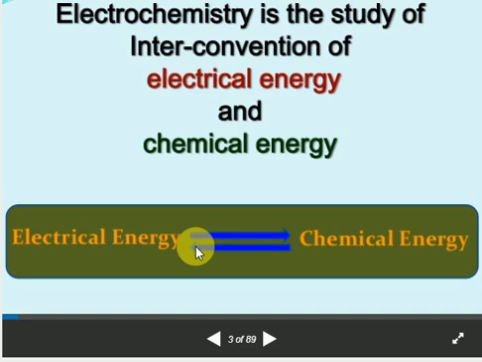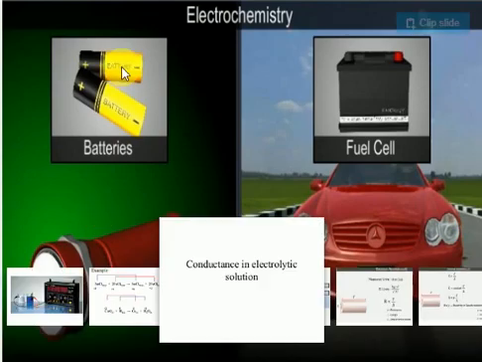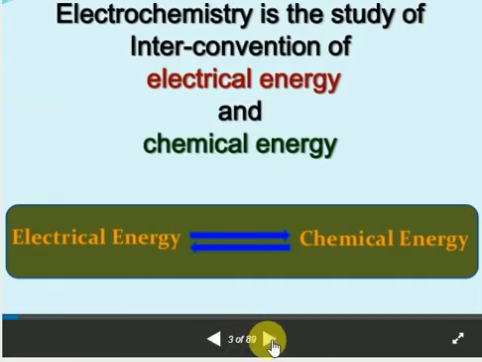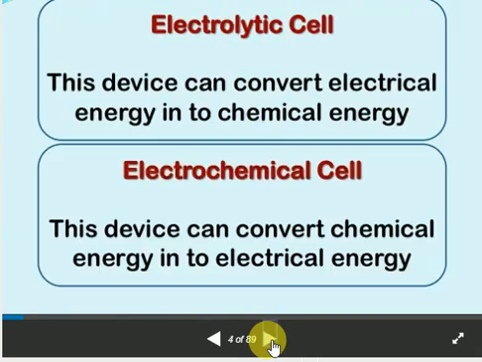Clear? No confusion. What does chemical energy to electrical energy mean here? Imagine some chemical reaction happens. These chemical reactions produce electricity. Here also some chemical reactions happen, and they produce electricity. In the vehicle, some chemical reaction happens, and it also produces electricity. So in electrochemistry, we are discussing especially the electrolytic cell. This device can convert electrical energy into chemical energy.